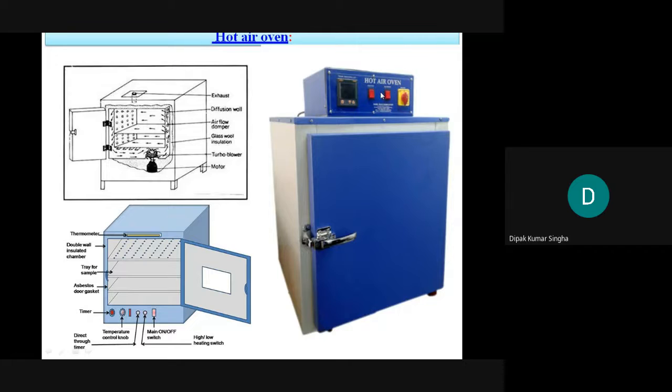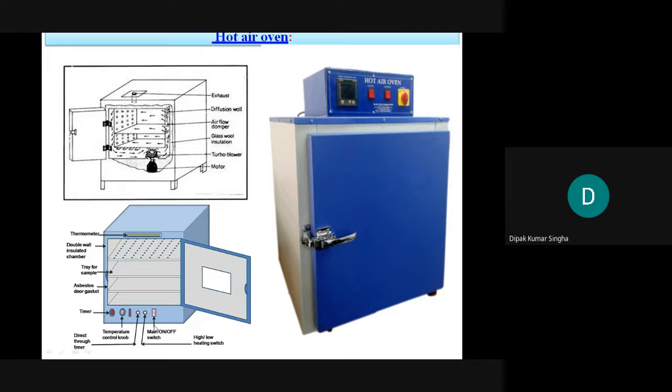It is a digitally controlled hot air oven, but this is a manually controlled hot air oven. Now in our laboratory, this type of hot air oven is present. First, this is the inside portion, there are 2 or 3 trays. One is the perforated tray, and there is the solid tray. And here is the thermometer, placed above so you can record the temperature also. And this is the double layer of insulated chamber, with asbestos wool or jackets. And this is the timer to set the time, 1 hour, 2 hours, and the temperature control. Now this is a thermostatically controlled temperature.